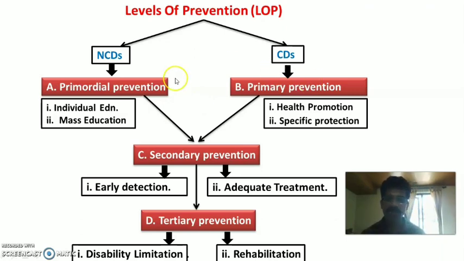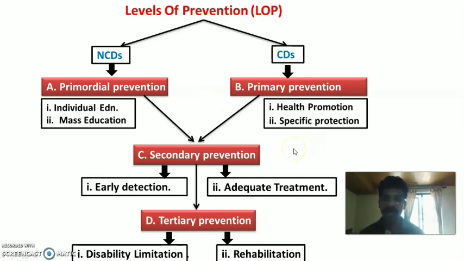Primary prevention and primordial prevention we usually apply in the pre-pathogenesis stage of the disease, that is before the occurrence of the interaction between agent, host, and environment, or before the onset of symptoms. That is called the pre-pathogenesis phase under the natural history of disease.